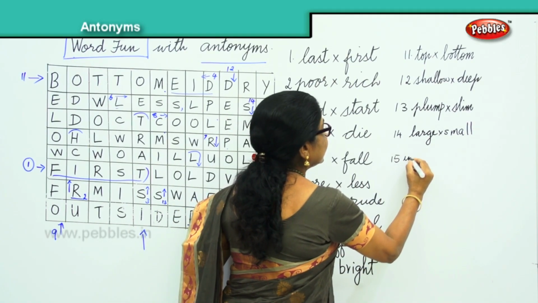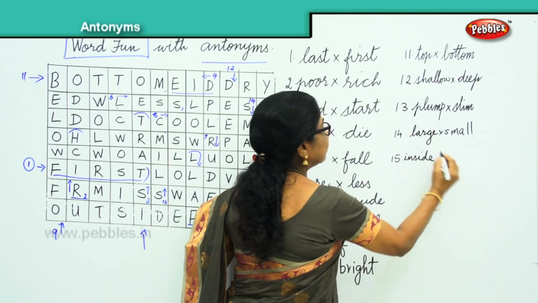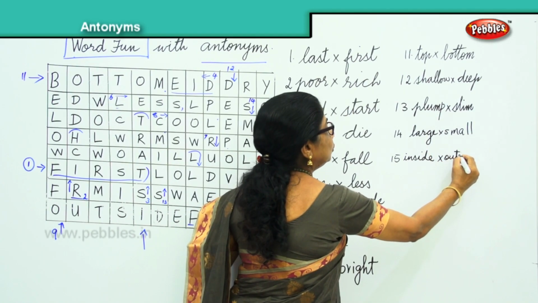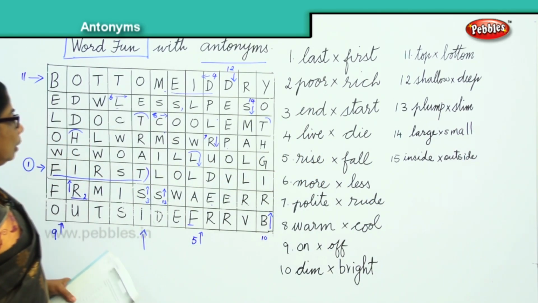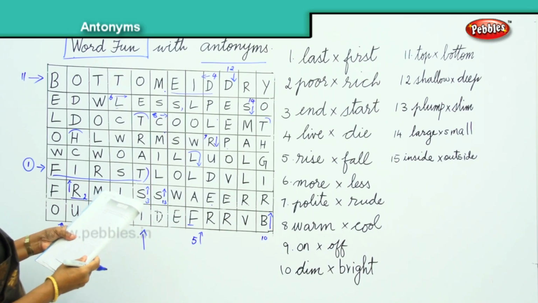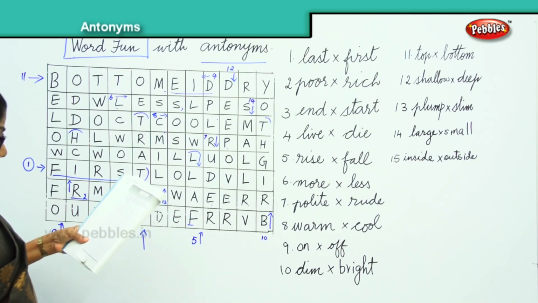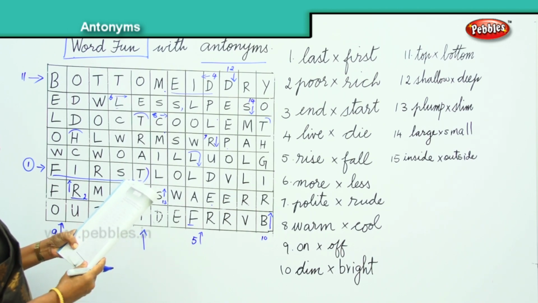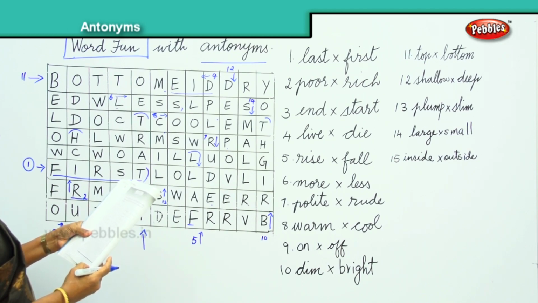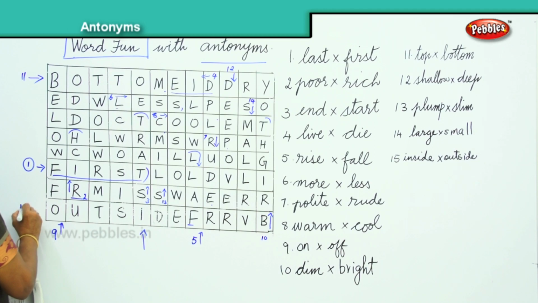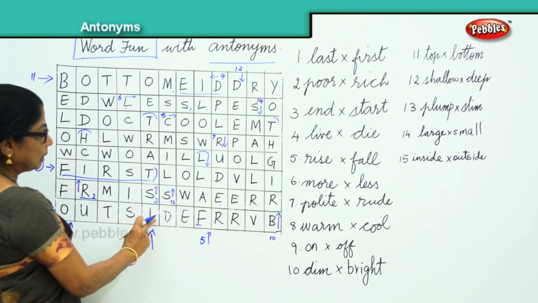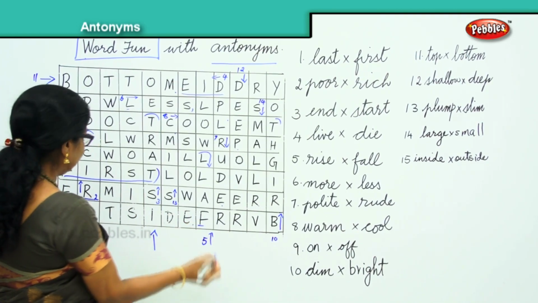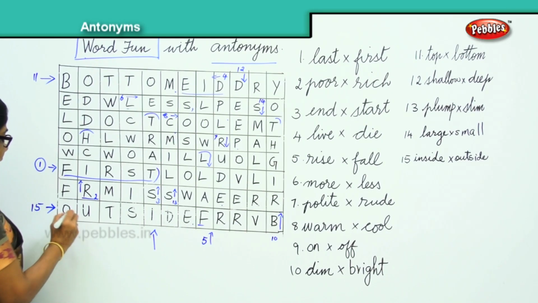And then the 15th word is inside. Outside. Very good. Outside. Inside, outside. Now 15th word is outside. You have down here 15, okay, O-U-T-S-I-D-E, up to here. Okay, outside.